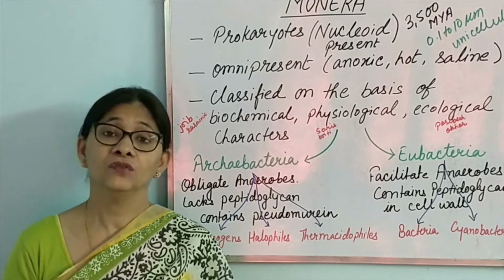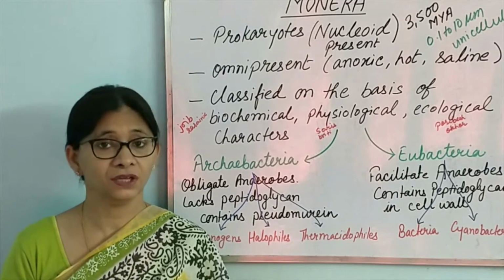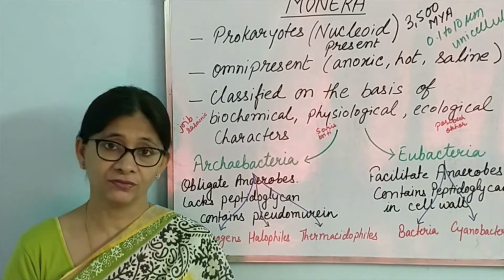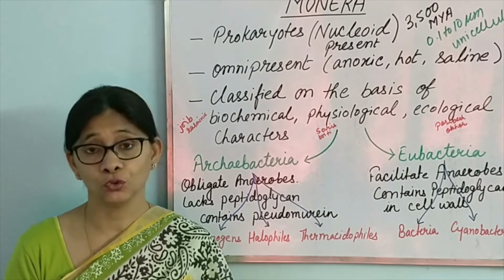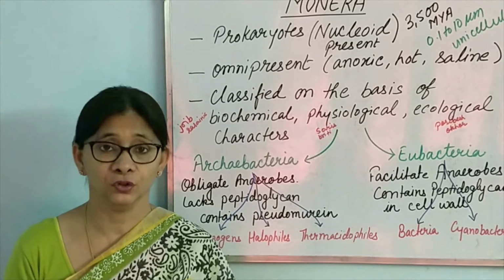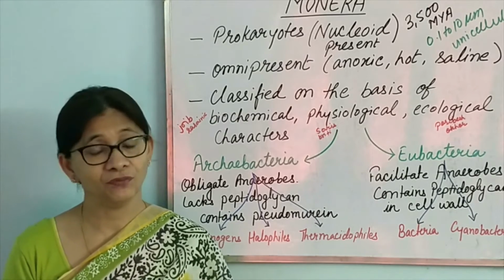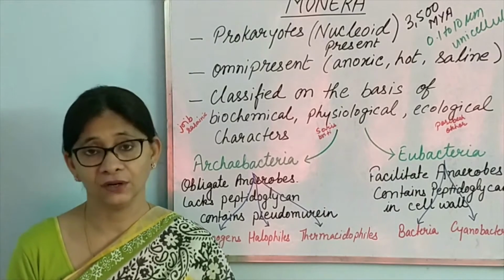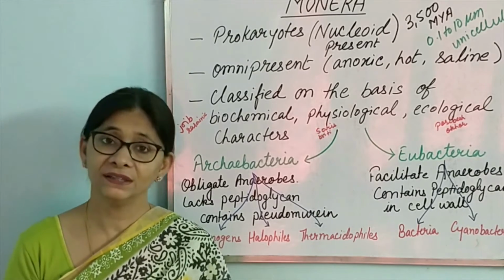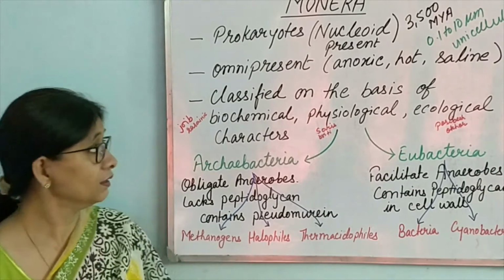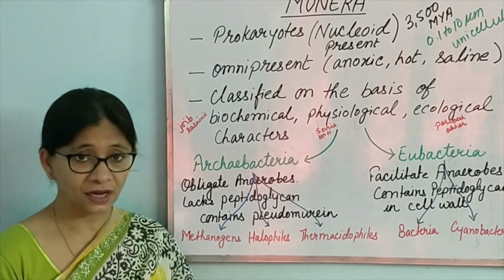We currently follow 5 kingdom classification given by Robert H. Whittaker, and according to this 5 kingdom classification, the first group belongs to Monera, or the prokaryotes. After this we have Protista, then fungi, then plantae, then animalia, that we shall be doing subsequently, but in this video we shall be chiefly discussing about Monera. So let us see what monerans are.